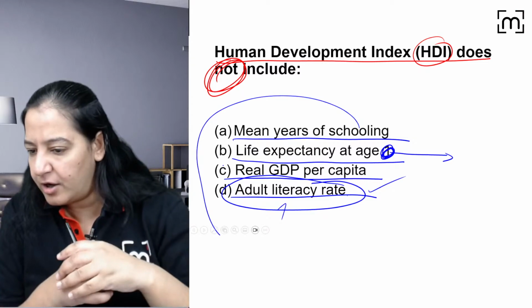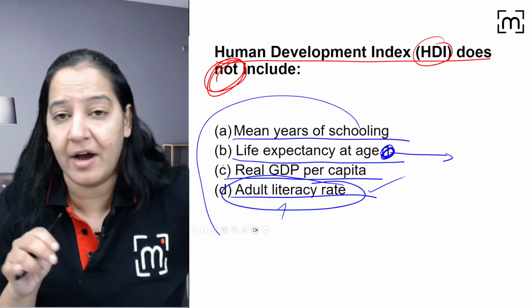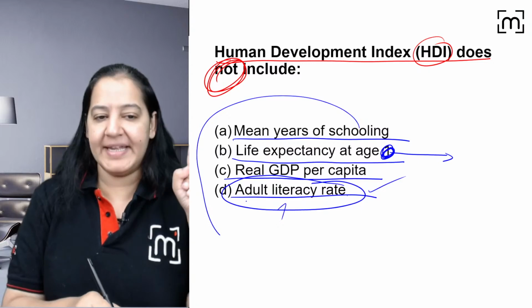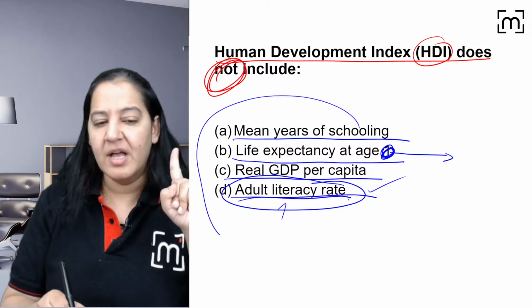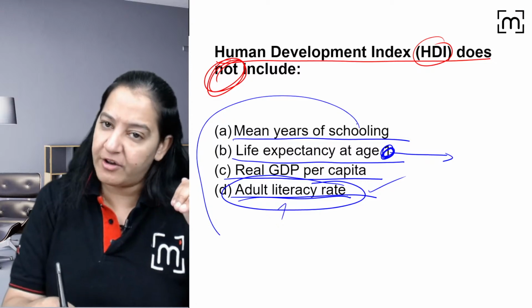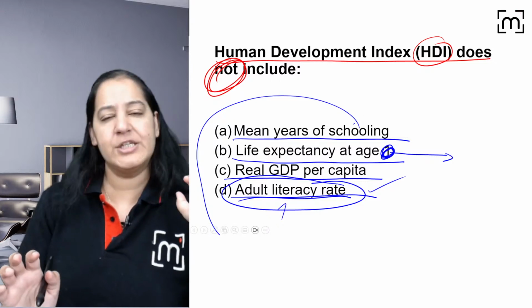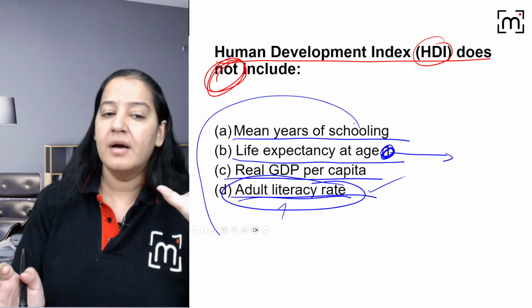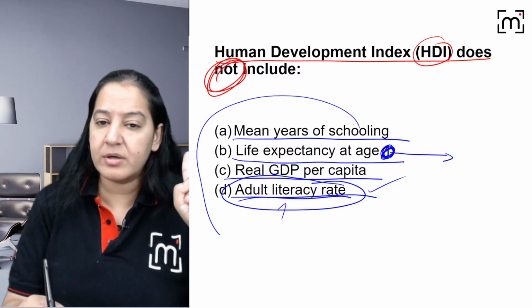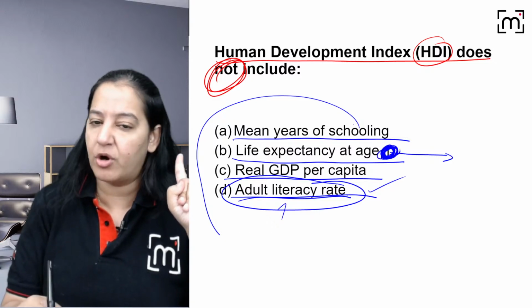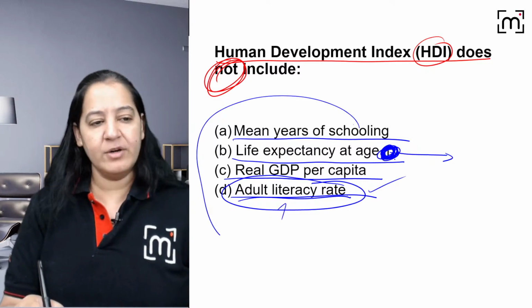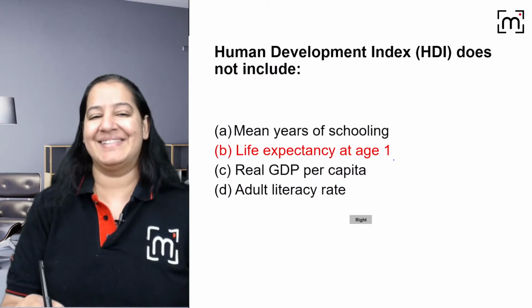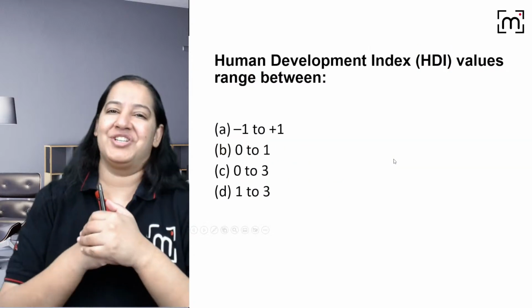It's not D. Roshni, I get it. Roshni, Ria, I guess you got the answer. You are saying D. I agree. Adult literacy rate is not a component of HDI. Yes, you are right. But initially, instead of mean years of schooling, we took adult literacy in HDI. That's why I will also consider this right. But mean year is not 1. Life expectancy is not at 1. Life expectancy is always taken at birth. So I will go with B. Okay. So this is the next question.